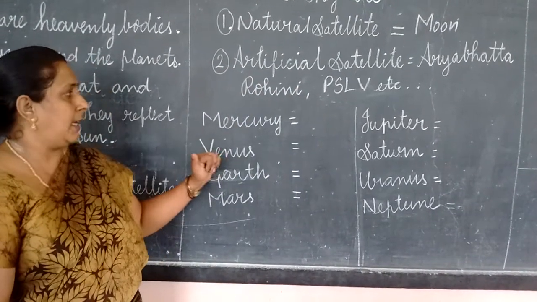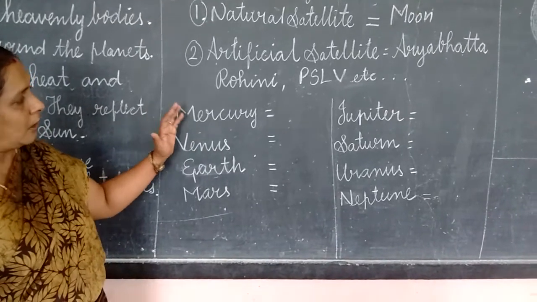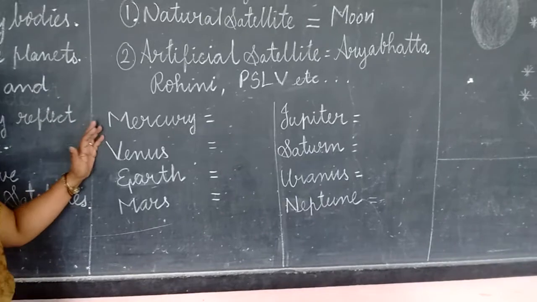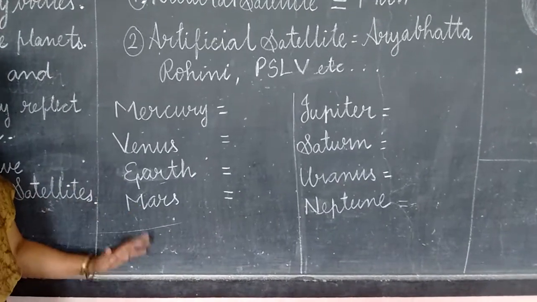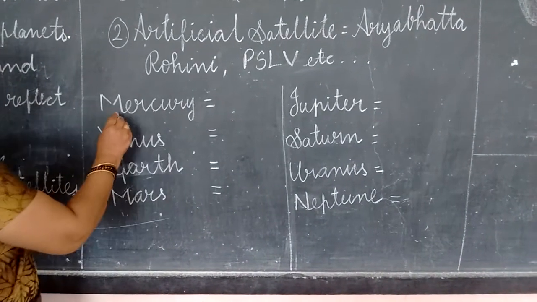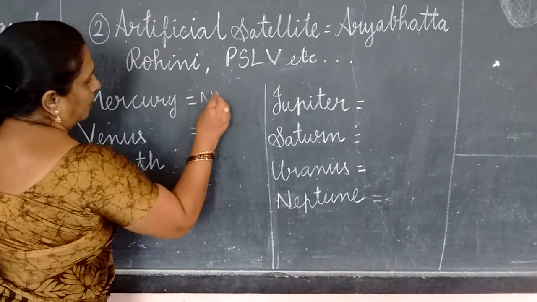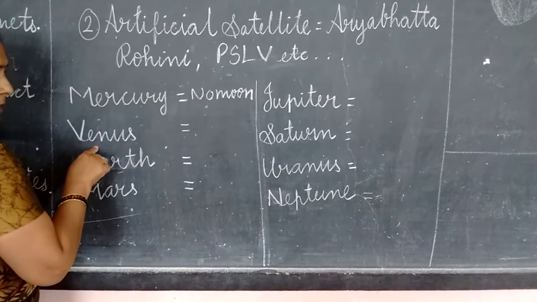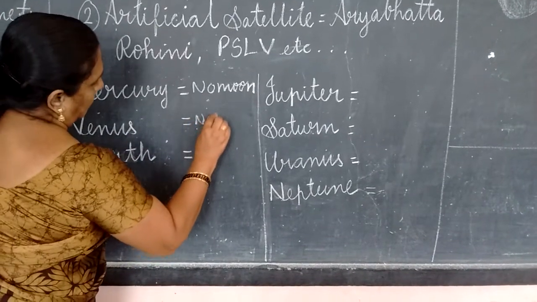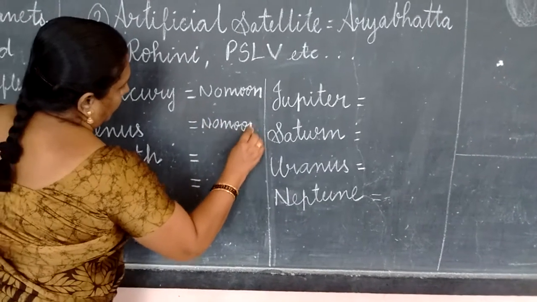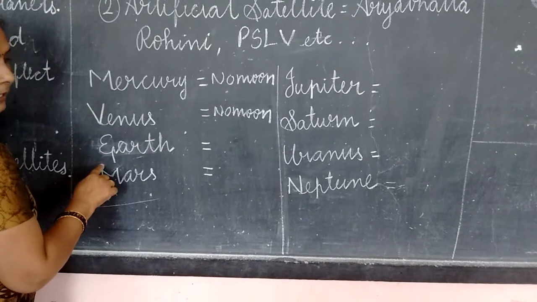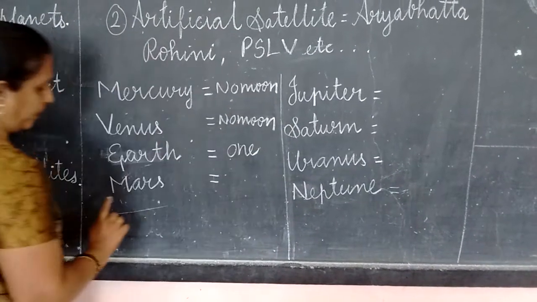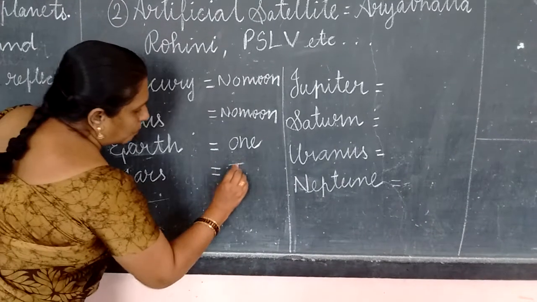Okay, let us see how many moons are there in each planet. This is our last portion. Mercury has no moon. Venus also has no moon. Then Earth, our planet Earth, has only one moon. Mars, 2 moons.